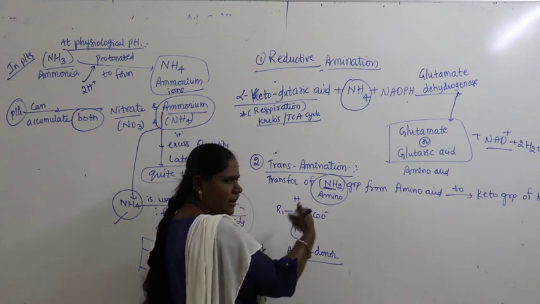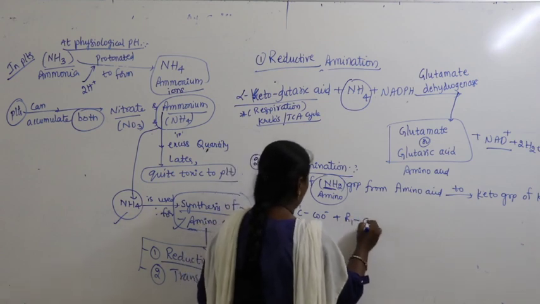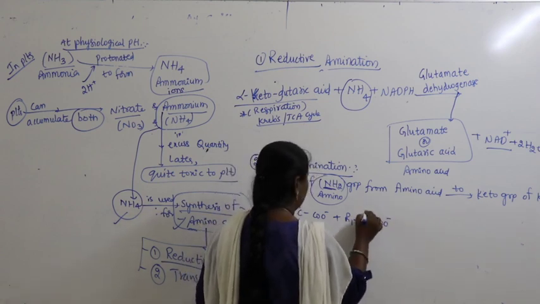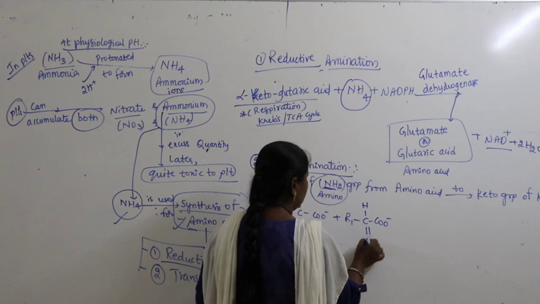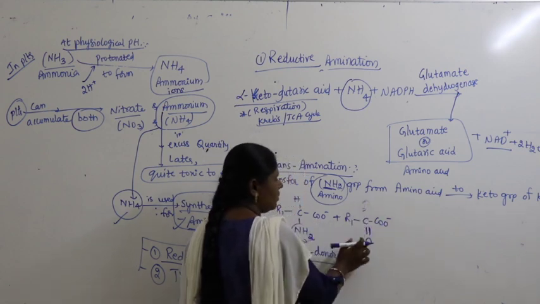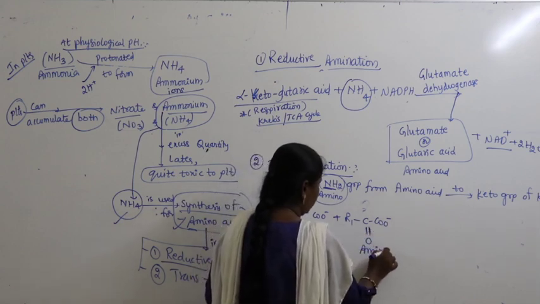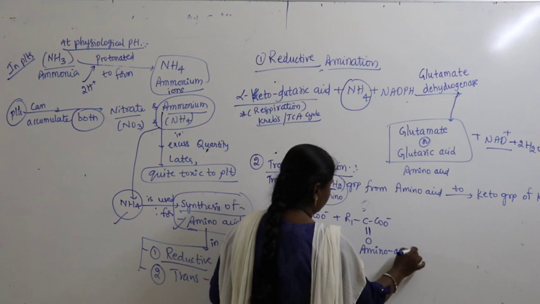Amino group. Who is going to transfer what? Amino group. Let us take the second component, keto acid, H, which has a keto group here. When a double bond is existing here, no hydrogen. So this is nothing but the keto group here, and this acts as the amino acceptor.